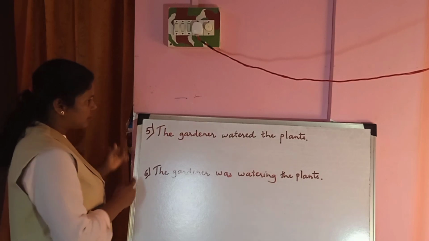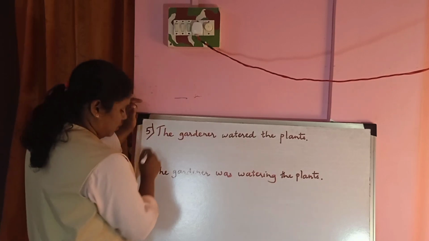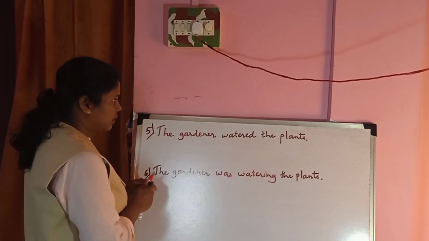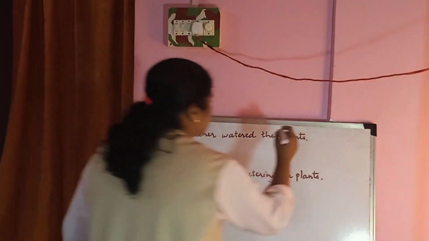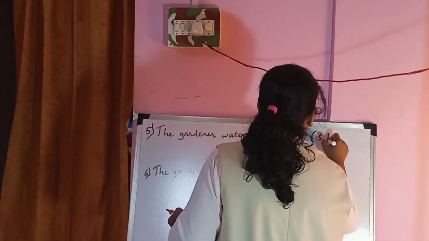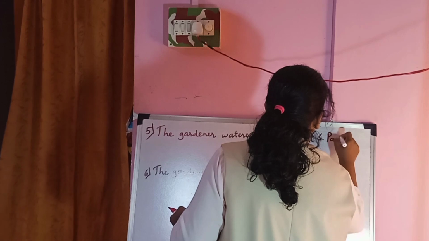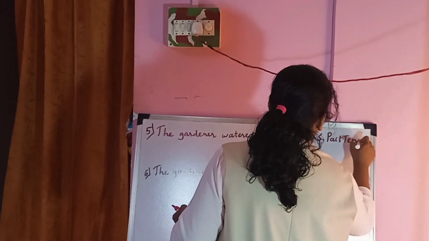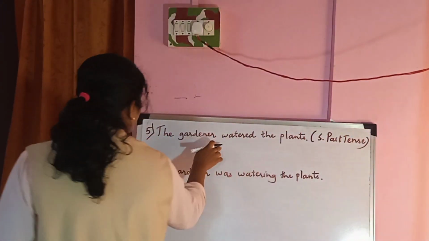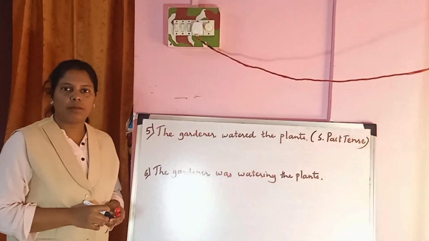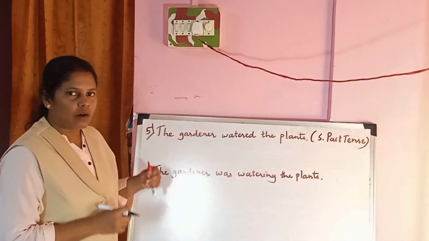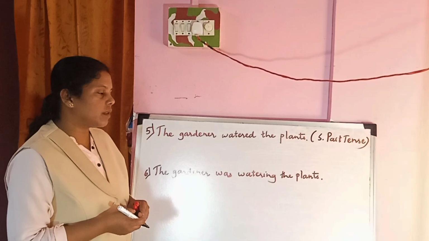The plants. The sentence is in the simple past tense. That we will have to take into consideration, because otherwise our sentence will go wrong.